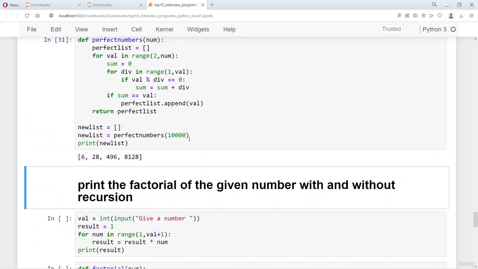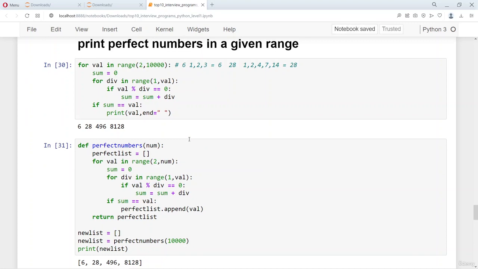Right? So this is also a very interesting program that is asked for the beginners who go for interviews. And also this is something that all language learners, especially Python, need to work by themselves. So actually what you can do is you can look at this program and the explanation that I'm giving here, and then you can do this program yourself without looking at it. You can type the program and see that running. So therefore you can get practice in the for loop and the usage of the different values and the minute nuances, like why I am starting from 2 here, why I am starting from 1 here, and all those things you will come to understand.